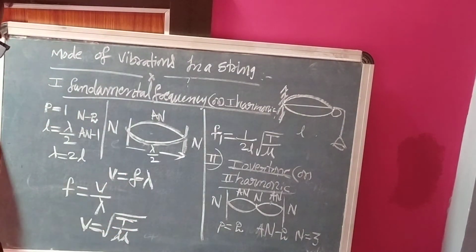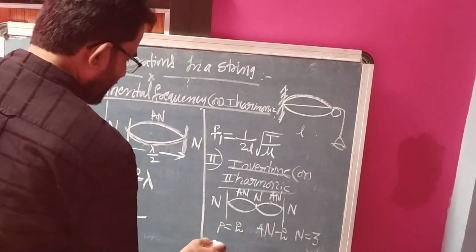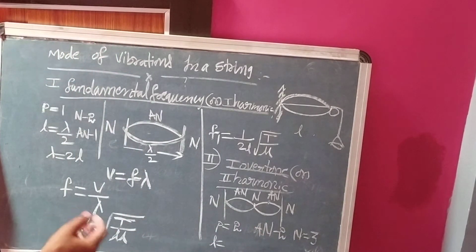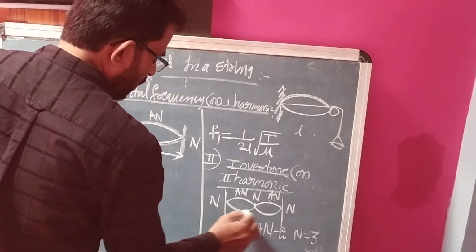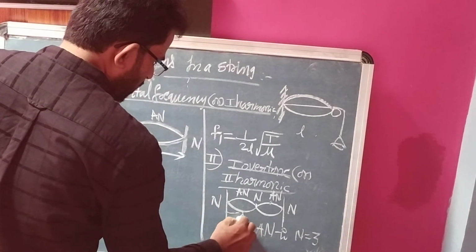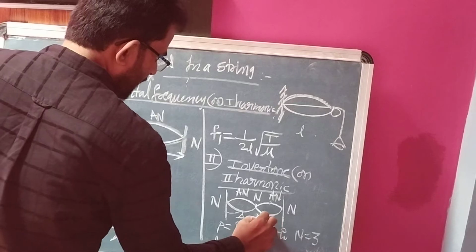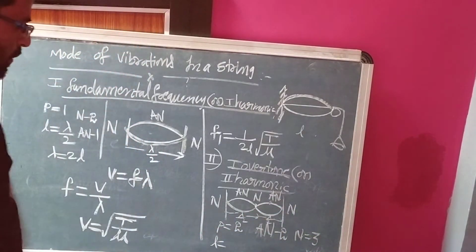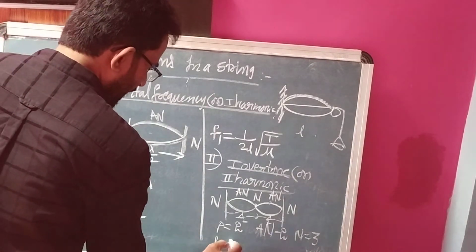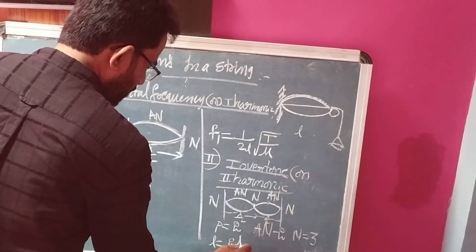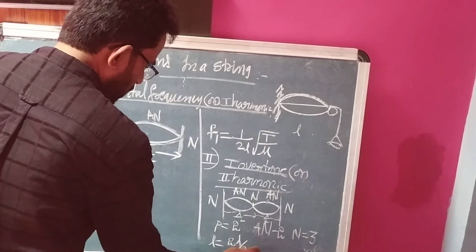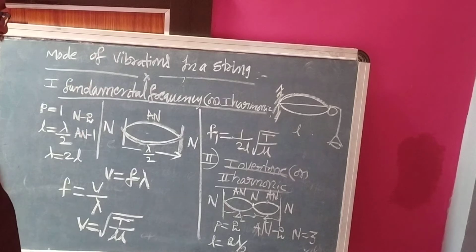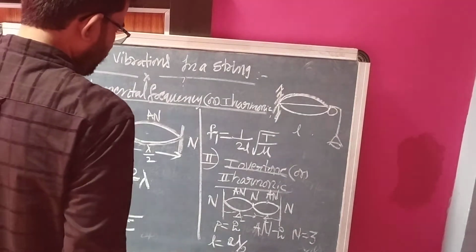Same like that one. We know that L is equal to how much? Number of loops into lambda by 2. Like that also we can calculate. The distance between two nodes is lambda by 2, and again this one also lambda by 2. That equals 2 lambda by 2. So here L equal to 2 lambda upon 2, which is the length of the string.